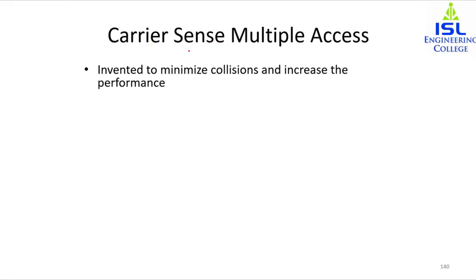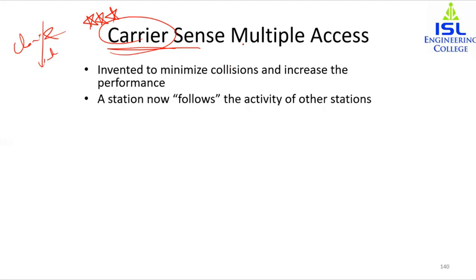The chance of collision can be reduced if a station senses the medium. So here this carrier sense is a very important term in this protocol. That is, the station should sense the carrier. Carrier over here is the channel or link. So the station must sense the channel before trying to use it. Carrier sense multiple access requires that each station first listen to the medium or check the state of the medium before sending. So a station now follows the activity of other stations.